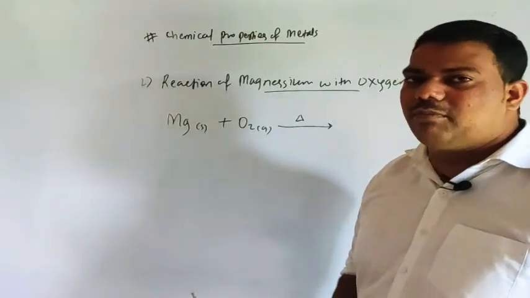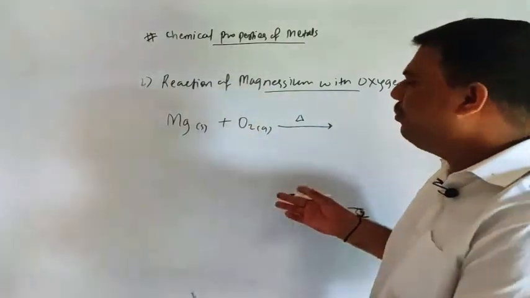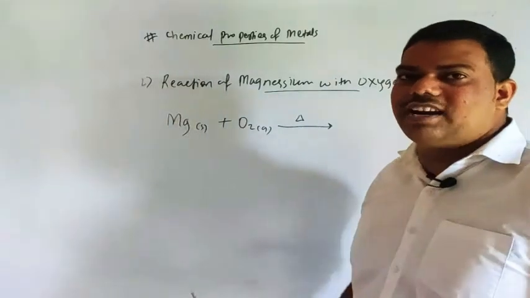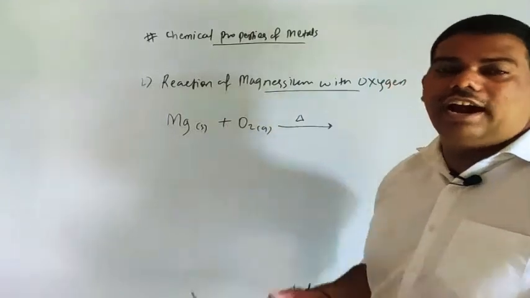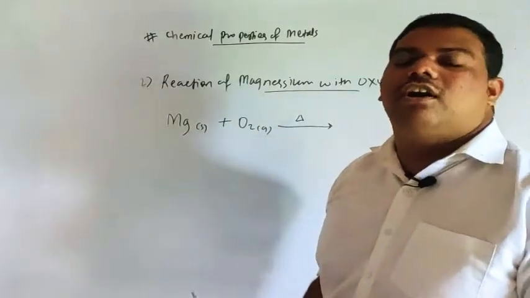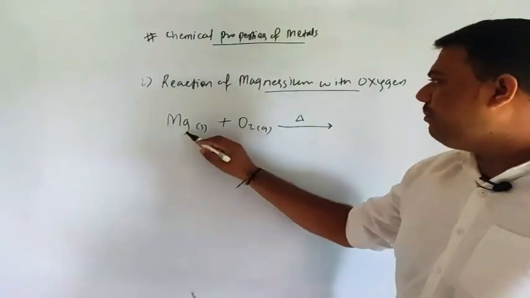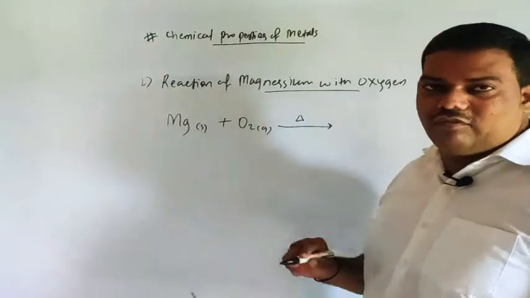So this is very important. Suppose you are thinking there are so many easy reactions, but the conditions of the reaction are very important. Whether it occurs at a high temperature, or at low or moderate temperature, that is important. So Mg solid plus O2 gaseous, but at temperature, we want to heat that.